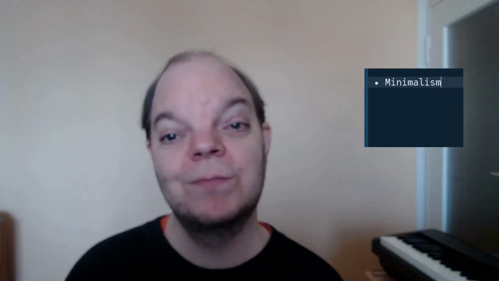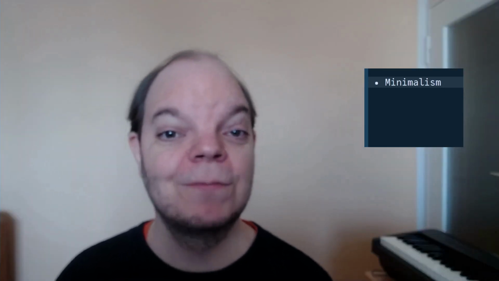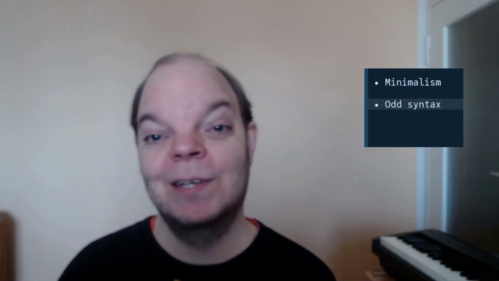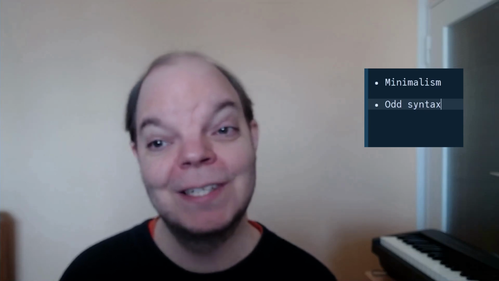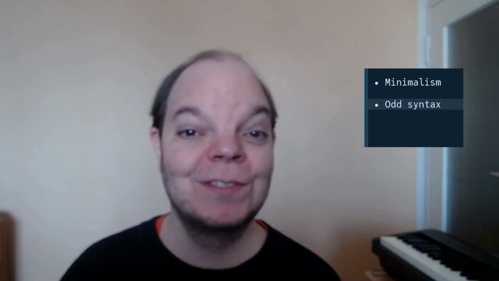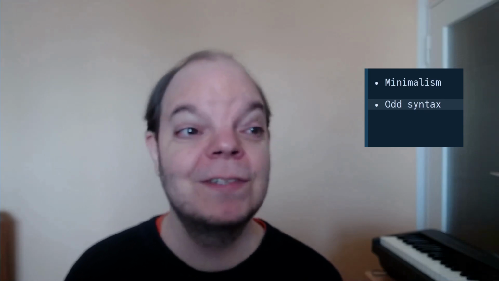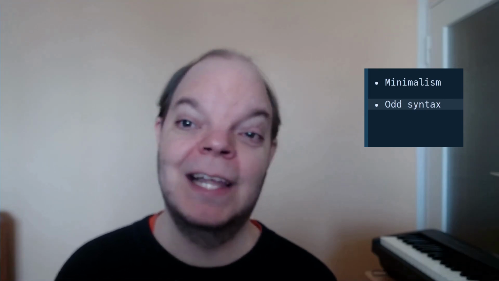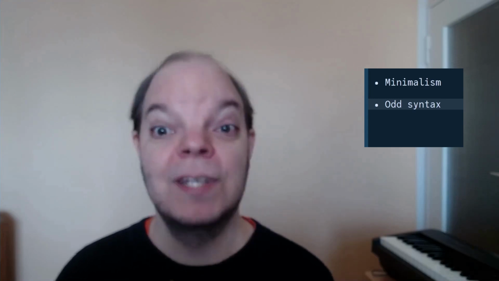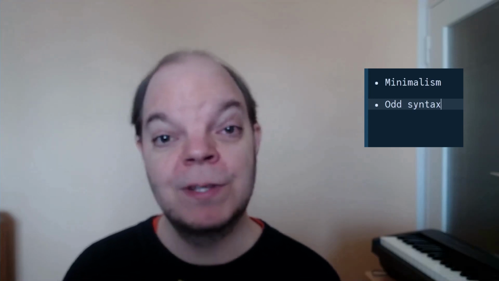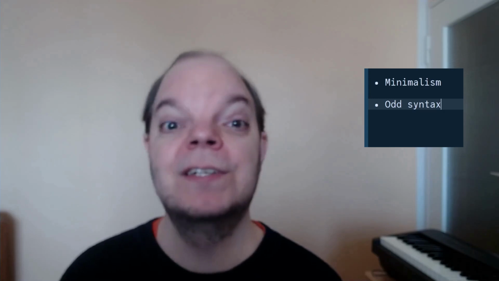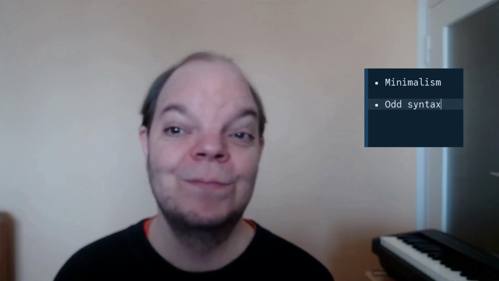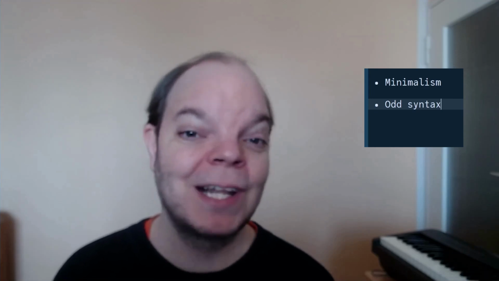Another reason someone might want to invent an esoteric programming language is to come up with an odd syntax. And by odd here, I mean unusual, out of the ordinary. Most programming languages look kind of similar. Even the very different ones still seem to have some kind of common elements or common structure. The idea in an esoteric programming language with an odd syntax is to make it appear at first sight that there is something unusual about this. Maybe it doesn't even look like a programming language.